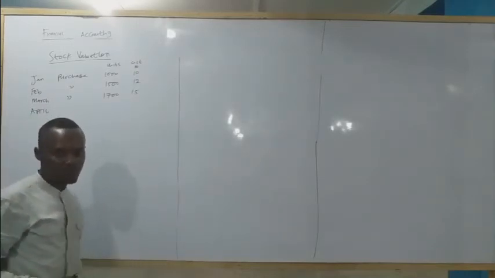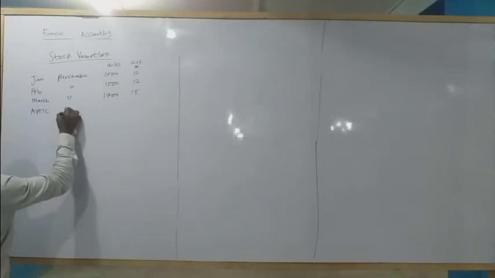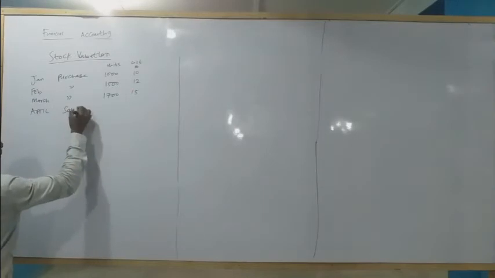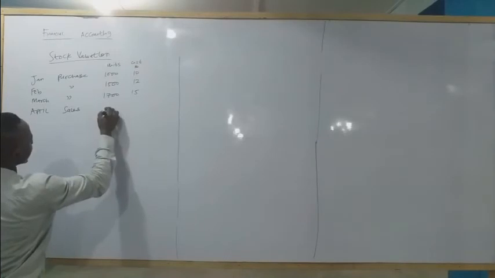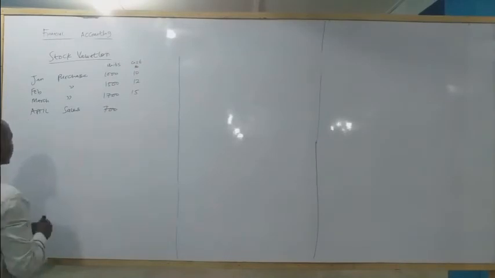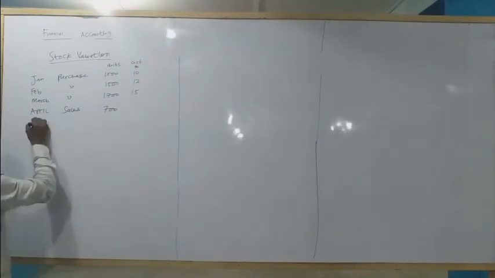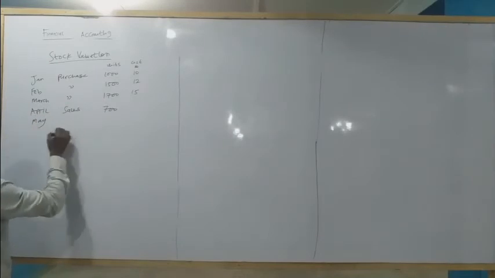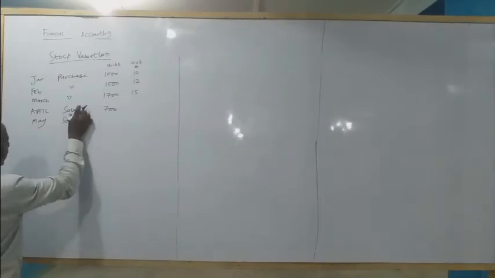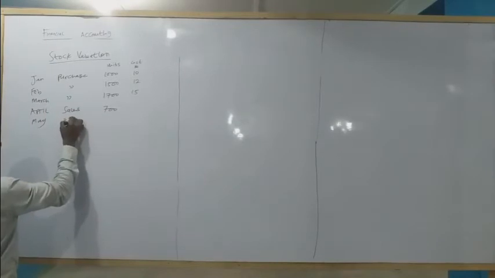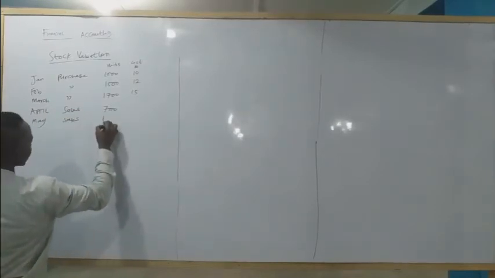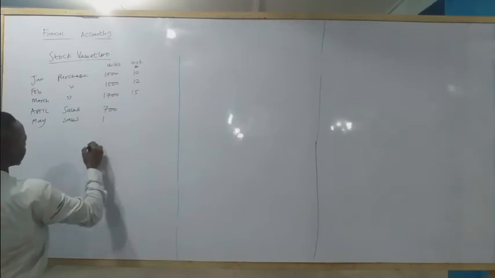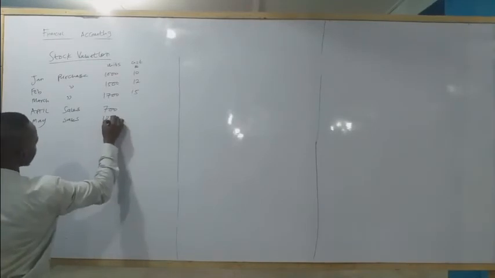Since they sold goods, how many goods did they sell? Let's assume they sold 700 at first. In May, they now sold. Sales in May is 1,200.